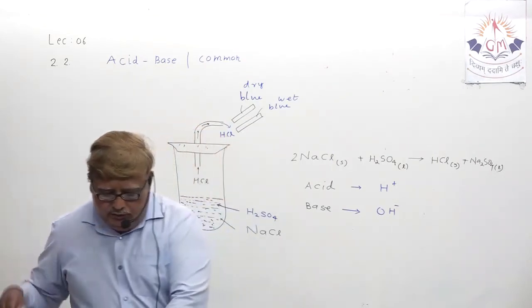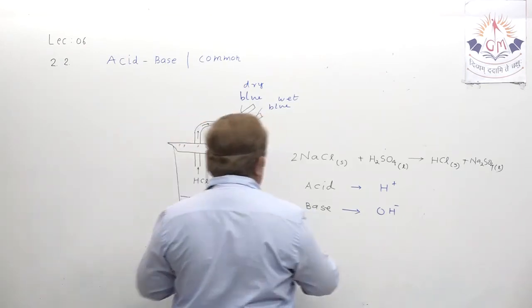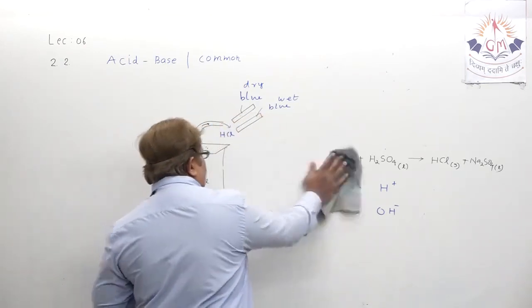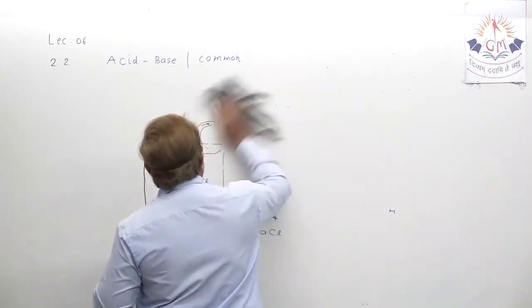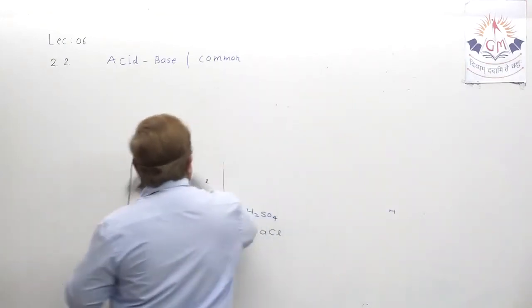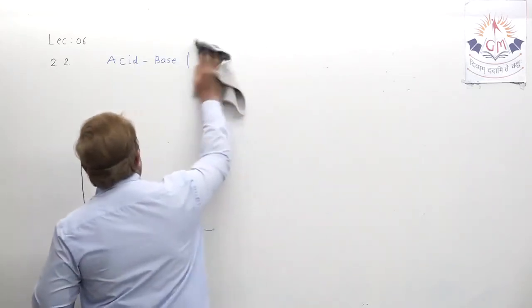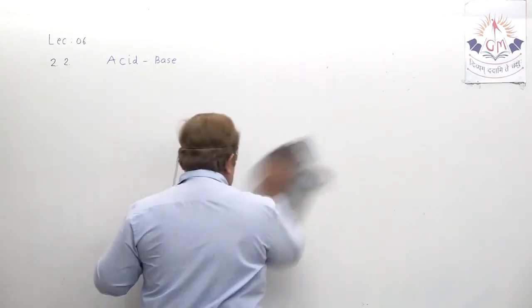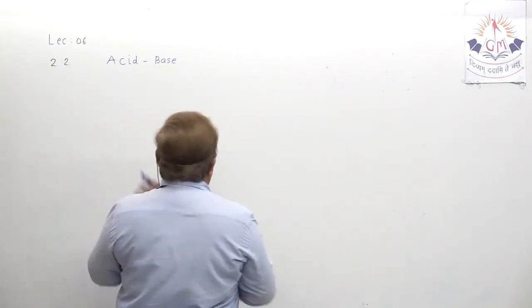Now one more thing which I want to share with you, after this experiment. Let us just erase. Now one more thing. For acid and base, one thing has been very clear in our mindset.